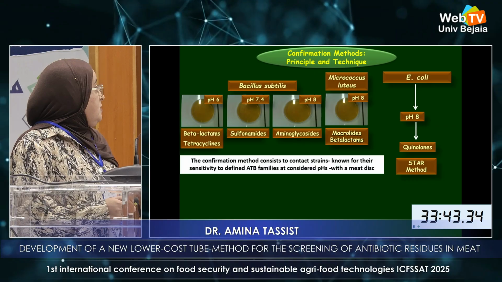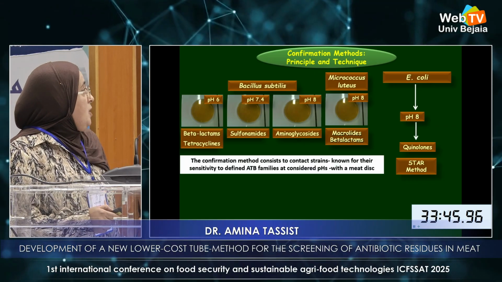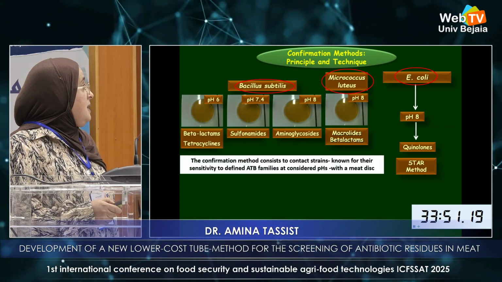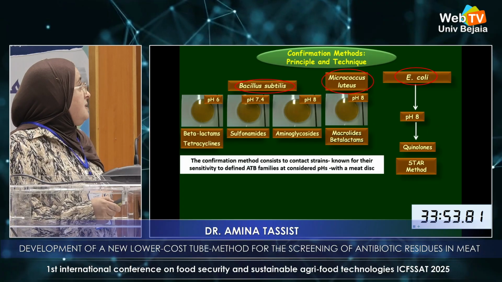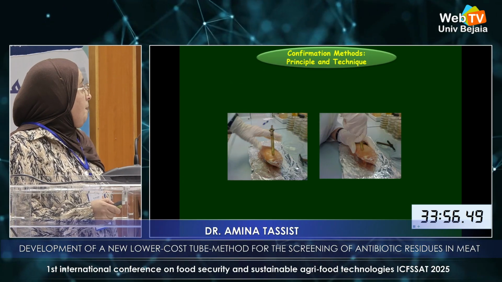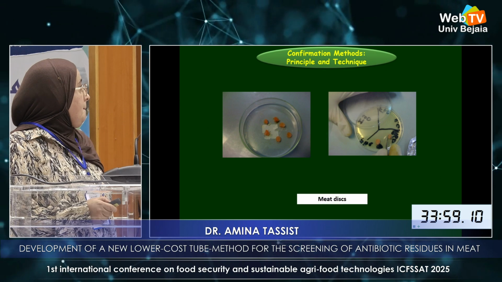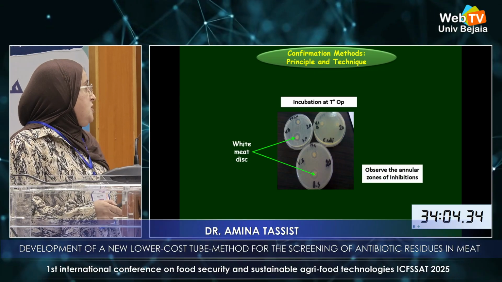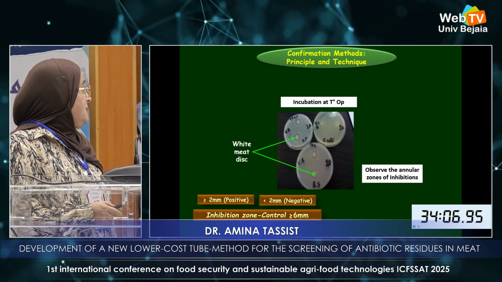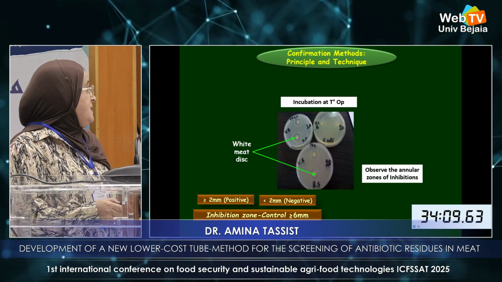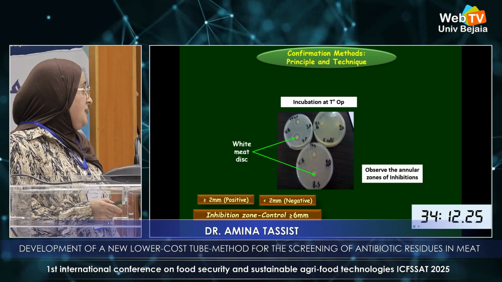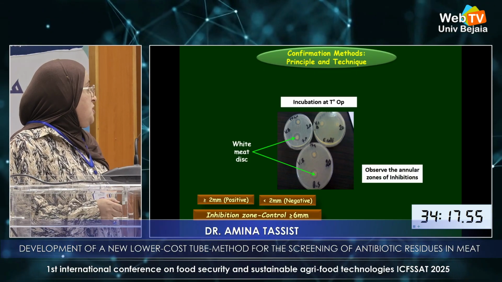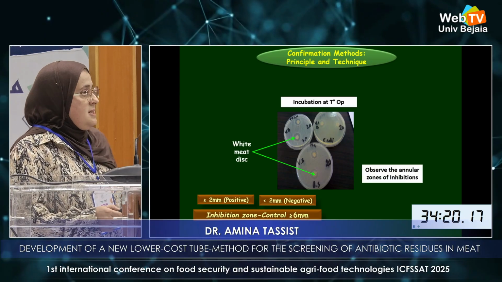The confirmation method consists of contacting strains known for their sensitivity to defined antibiotic families at considered pH with a meat disc. After incubation, we observe the annular zone of inhibition. If it is more than 2 millimeters, the sample is considered as positive. If it is less than 2 millimeters, the sample is considered as negative, if the inhibition zone of the control is more than 3 millimeters.